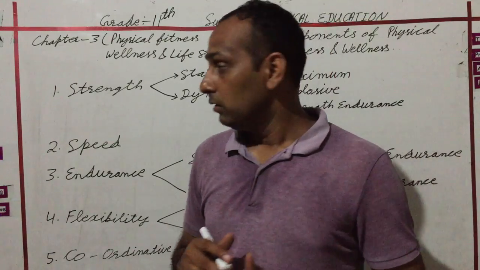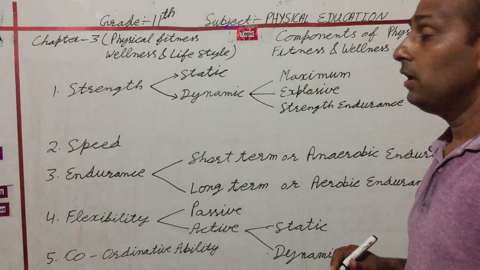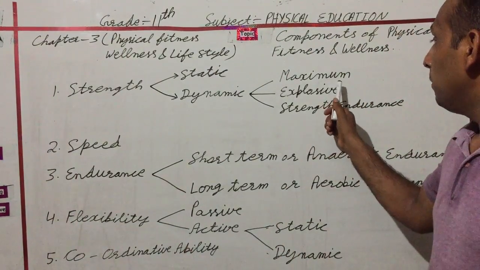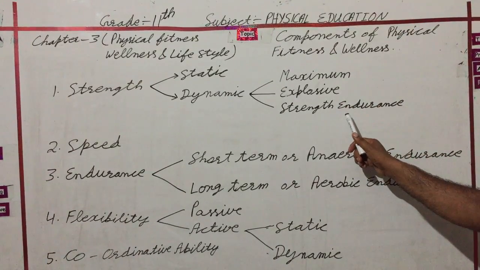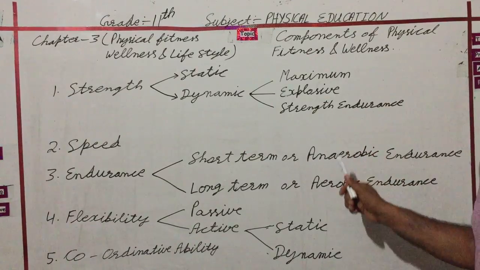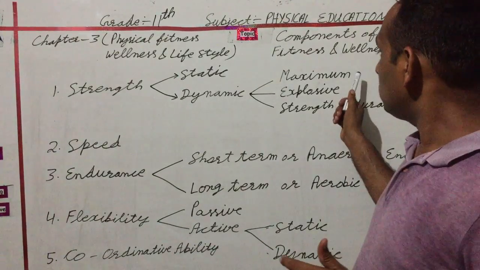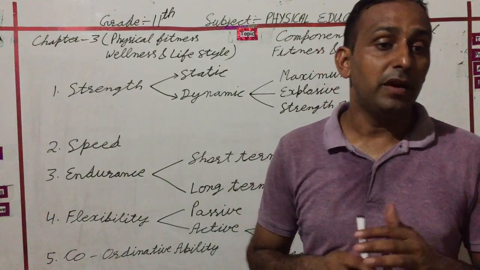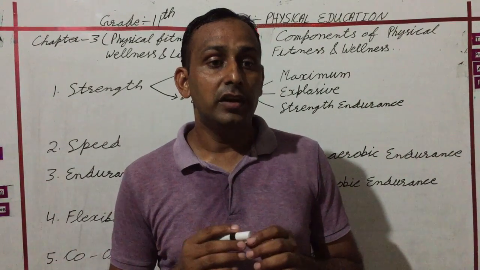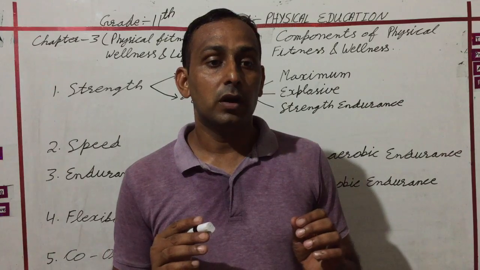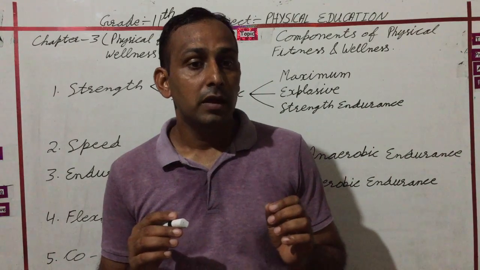Dynamic strength has three types. First is maximum strength, second is explosive strength, and third is strength endurance. So one by one we explain. First is maximum strength. Maximum strength is the ability of the muscle to overcome maximum resistance.